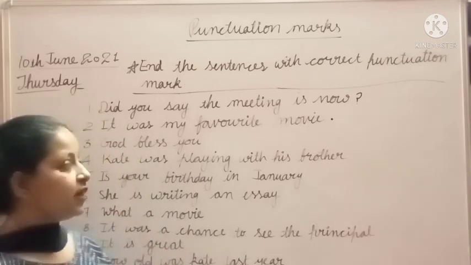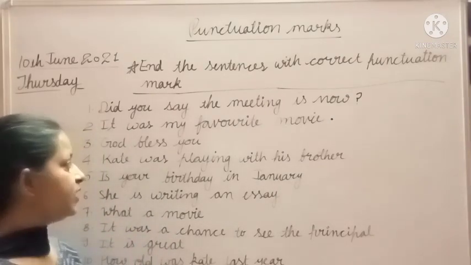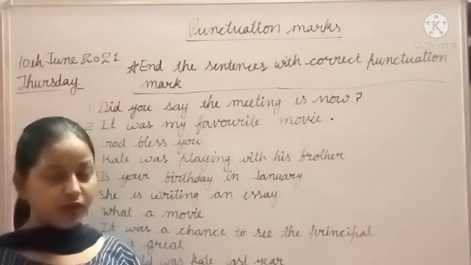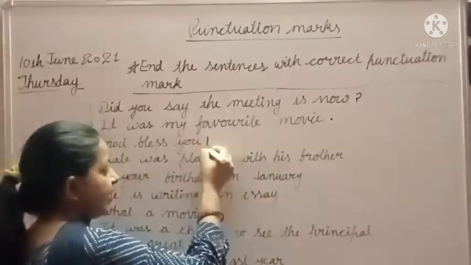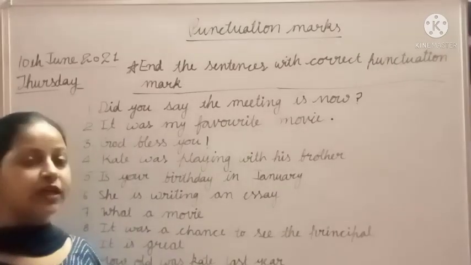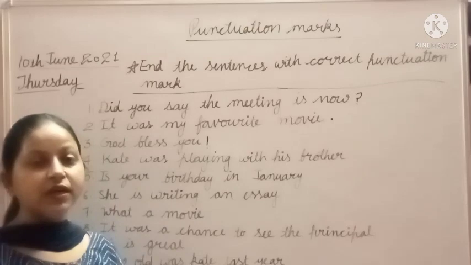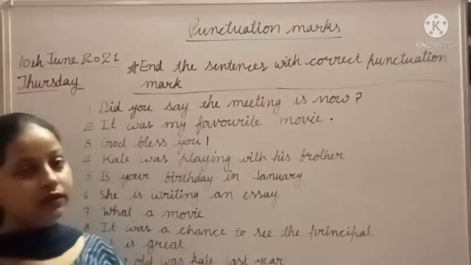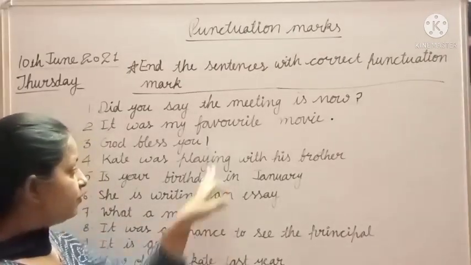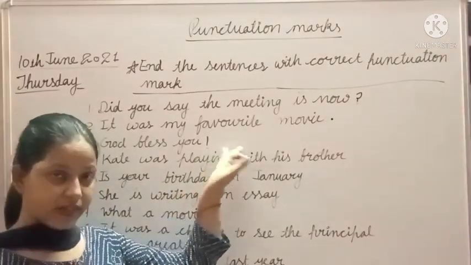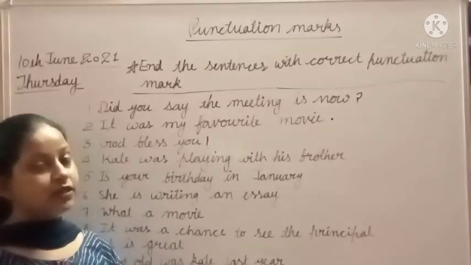So when we have any wishes in a sentence, then we put an exclamation mark. God bless you. Then we put an exclamation mark at the end of that type of sentence. Clear to all? God bless you means when someone gives us some wishes, then we put an exclamation mark.